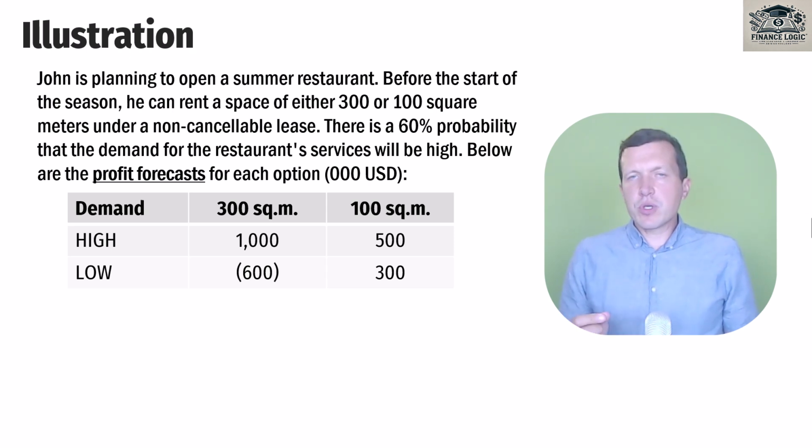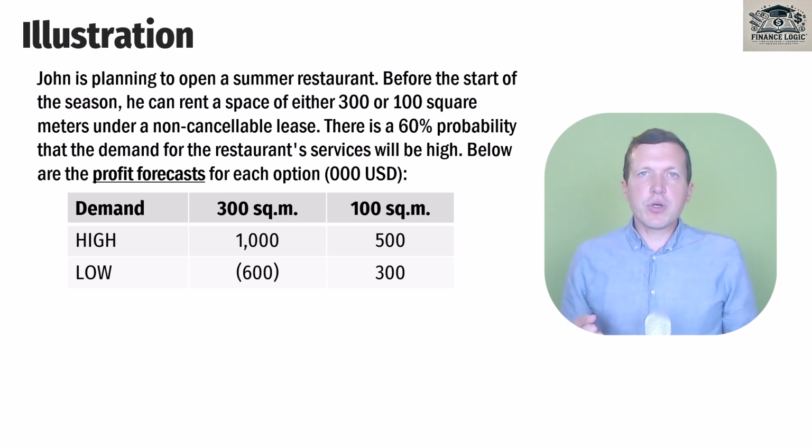So it's very important to understand that John does not control the demand. John has control over which area to rent. And we need to answer what area to choose. What area should be rented before the season starts? Actually, there is no right answer for any person. I mean that the answer depends on John's personal character.